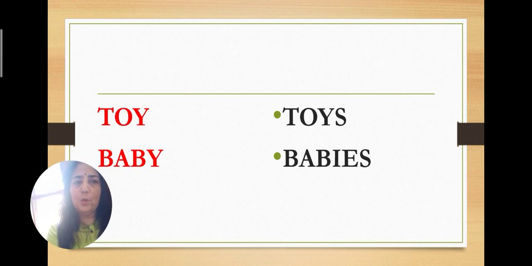Okay, so move on. Now look at these two words. Both of these words, toy and baby, end in y. Now look at their plurals. How are their plurals formed? Are they the same? Are they using the same formula? No. In toy, we are just adding s, but in baby, we are changing the y into i and then adding es. What is this? Let's find out with the help of our rule.